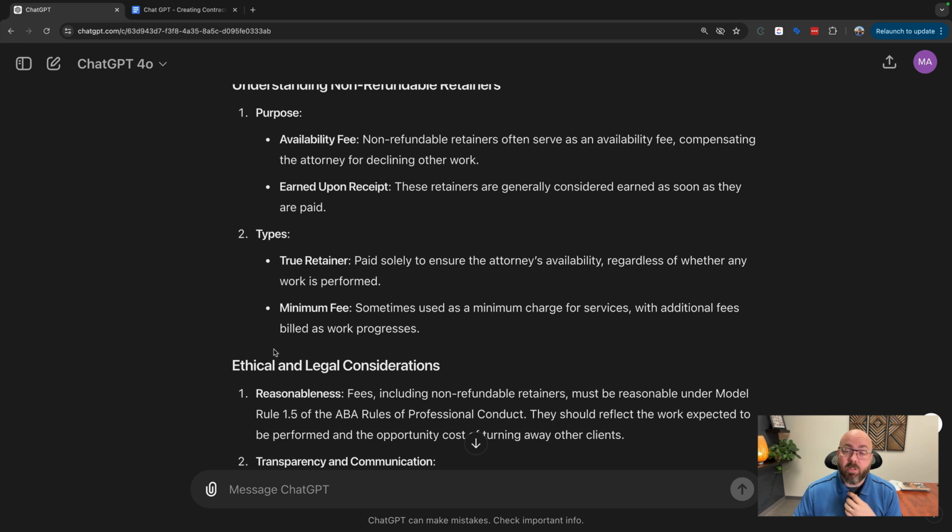So I don't do very many evictions anymore, but I used to. I used to do a lot of them. And so we did an eviction fee where we charged a certain amount of money, and half of that was earned immediately, and the other half was earned when we filed with the court. And so if we earned the first half, and then we called the customer and they're like, fine, I'll pay. And then they paid.